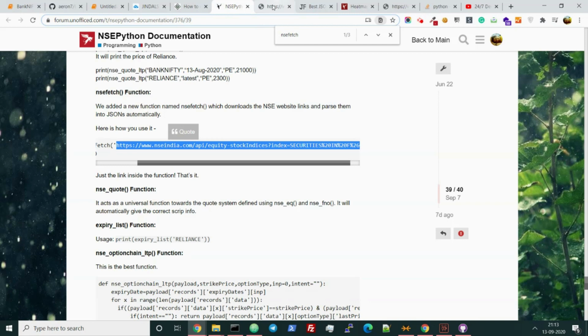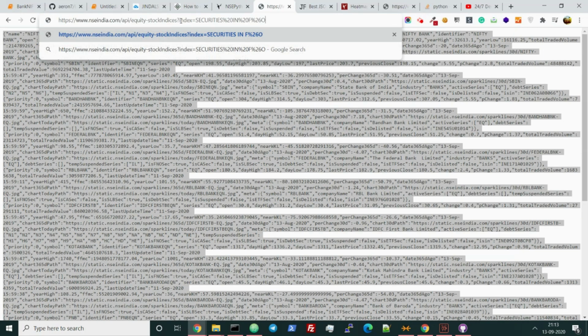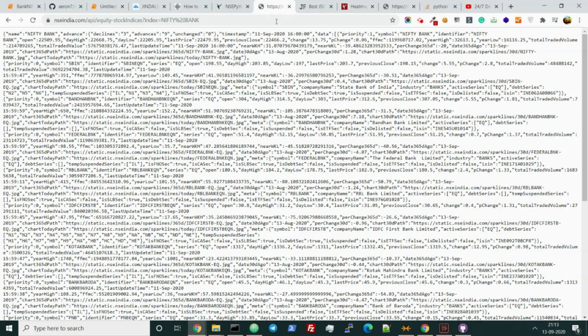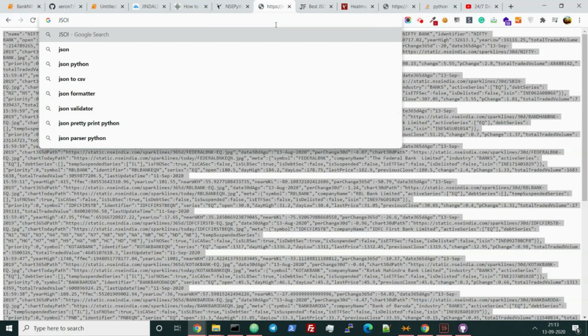So I am taking the API. For some reason, I was seeing that it is writing index here, right? So security in FNO, I was just typing Nifty Bank randomly and it came. So I took the whole data and went to a JSON formatter.